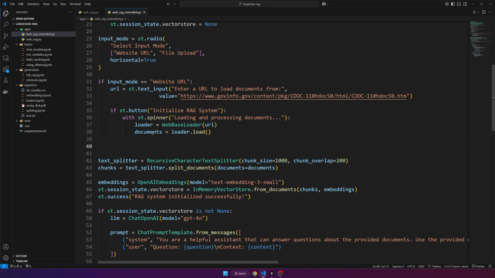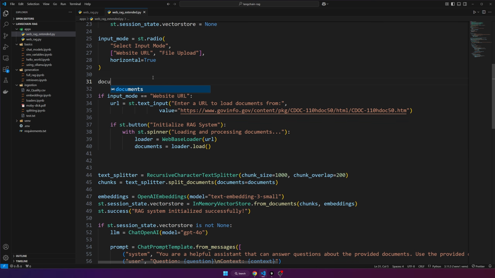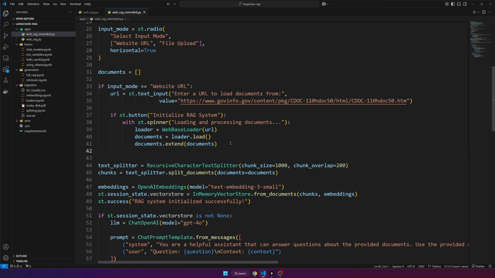And now we want to take these documents and store them into a variable of sorts. So we'll just make a documents list here at the top, like that. And then, once you load your documents, we can do documents.extend and just pass in our documents. So that's for the website URL mode.